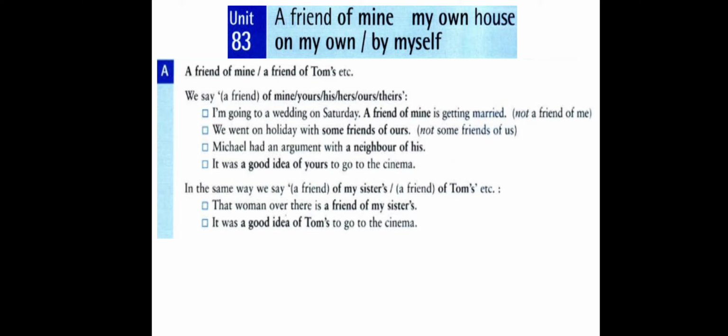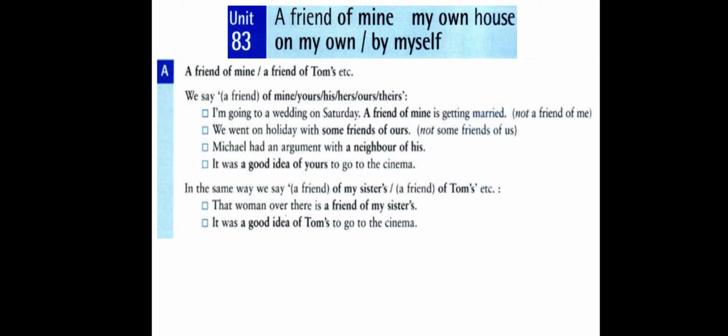Michael had an argument with a neighbor of his. Michael, we refer to Michael by he, so it becomes a neighbor of his. The possessive pronoun of he is his, so it becomes a neighbor of his. It was a good idea of yours. Your idea, or your good idea, becomes a good idea of yours. So we don't say you. We don't use the object pronoun, but we use the possessive pronoun of you. It becomes yours. So we say a good idea of yours.